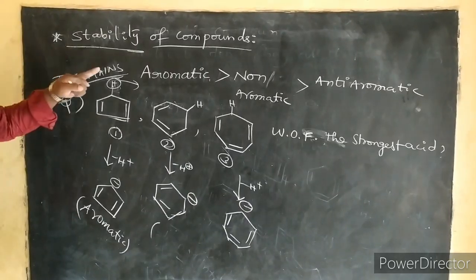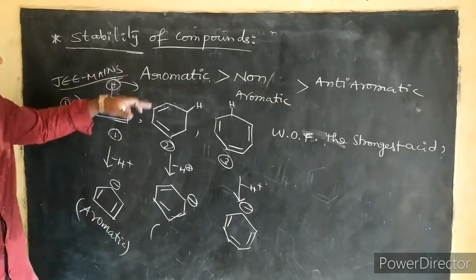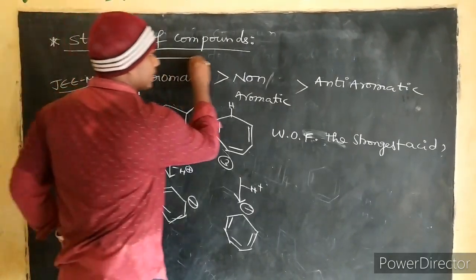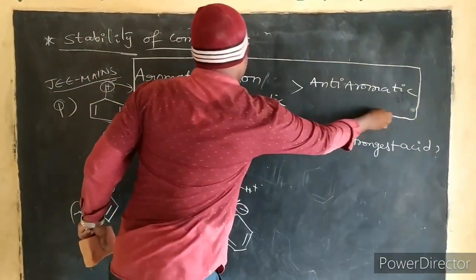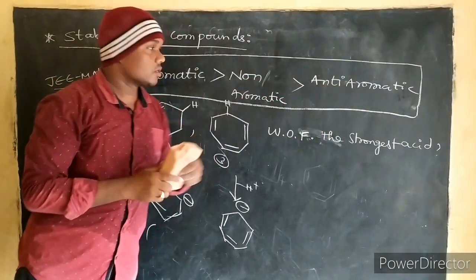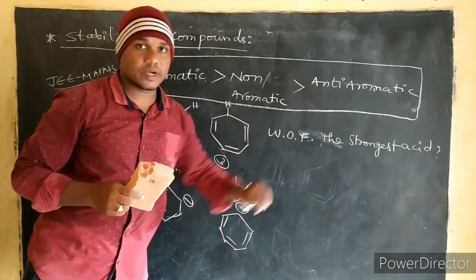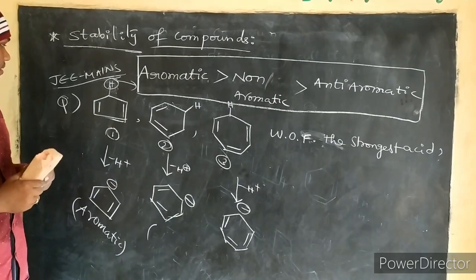Now the next concept is stability of compounds. So the stability order is: aromatic is the most stable one, then non-aromatic, and finally anti-aromatic. This is the stability order, correct?